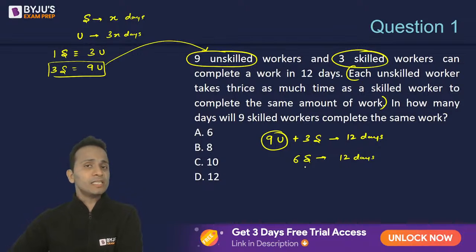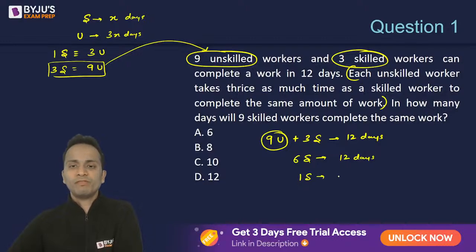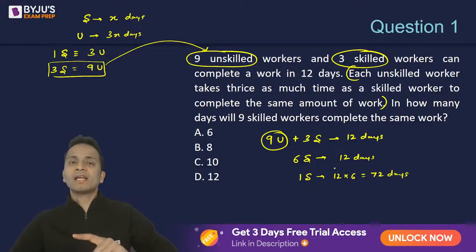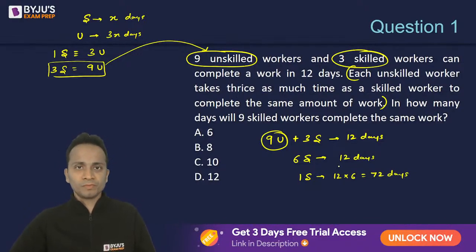If six skilled workers can finish in 12 days, then one skilled worker will finish the work in 12 multiplied by 6, that is 72 days. We know that the number of men and the number of days are inversely proportional to each other. Since they are inversely proportional, the product remains constant. So one skilled worker can finish the work in 72 days.